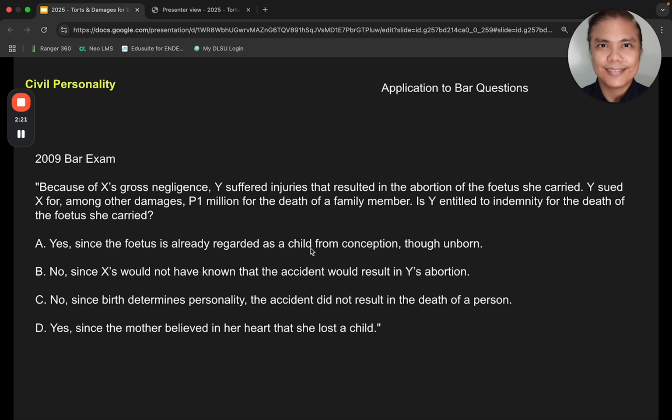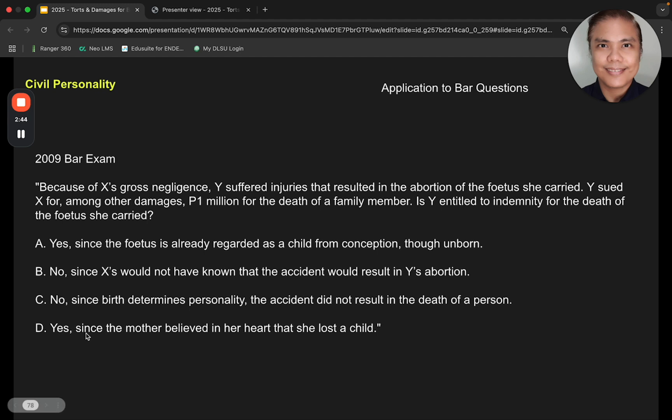This could be a viable answer. Yeah, you could argue this causation, but the facts already say that it resulted in abortion, so do not argue against the facts.